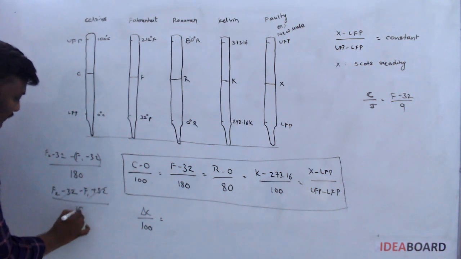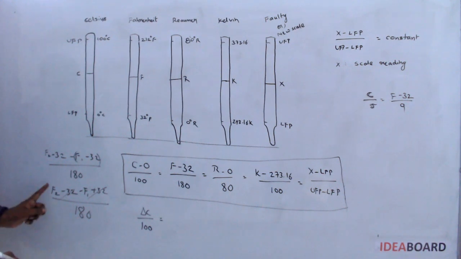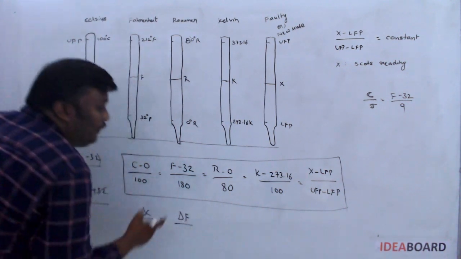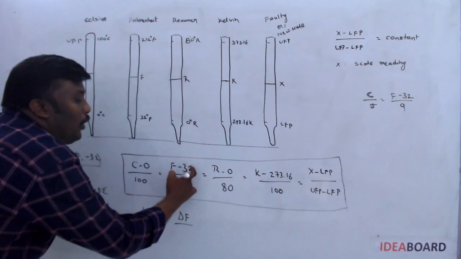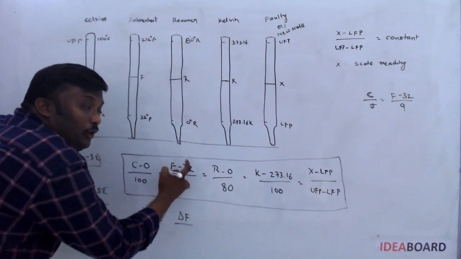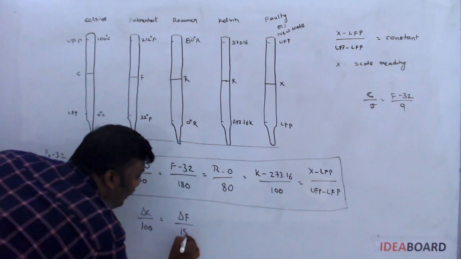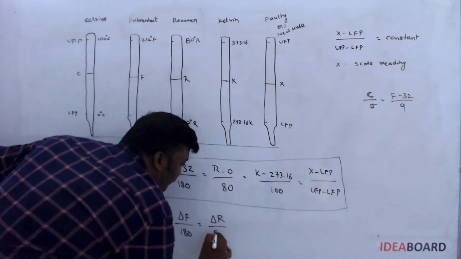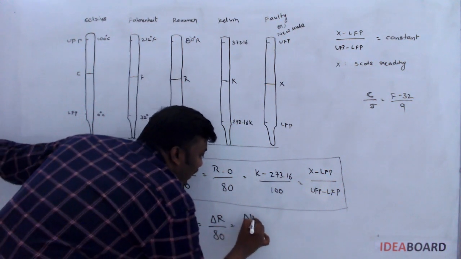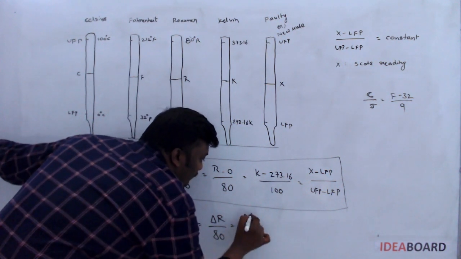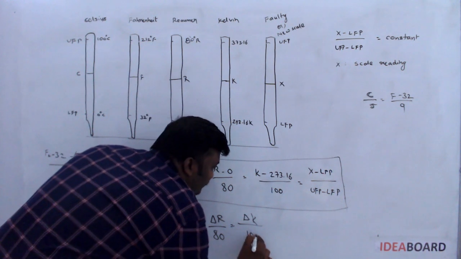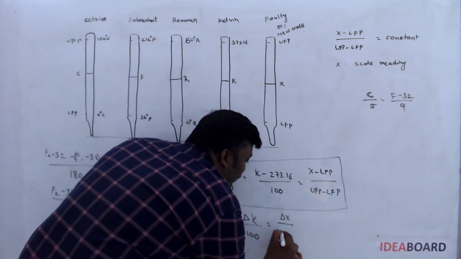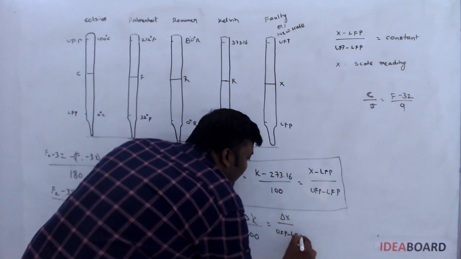The 32s cancel. Then we get F2 minus F1, the change given, with no lower fixed point value in the numerator. So delta F by 180, delta R by 80, delta K by 100, and delta X by UFP minus LFP.